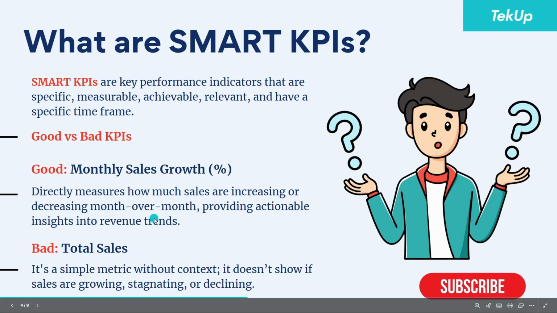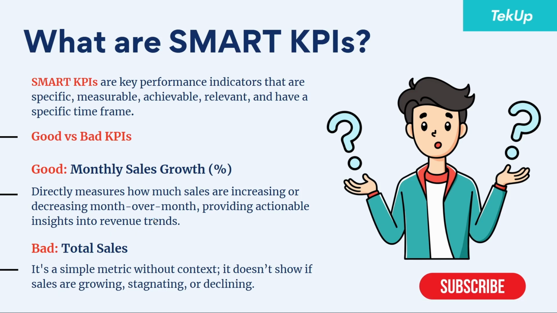Now, what is an example of a bad KPI? Total sales. It is a simple metric without context. It doesn't show if sales are growing, stagnating, or declining. Now, when the company is just looking at the total sales for each month, it doesn't actually tell if sales are growing, if sales are stagnant, or if sales are declining. It just shows the total sales for each month.